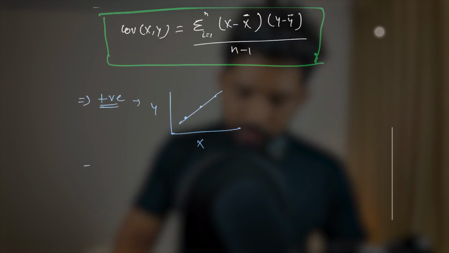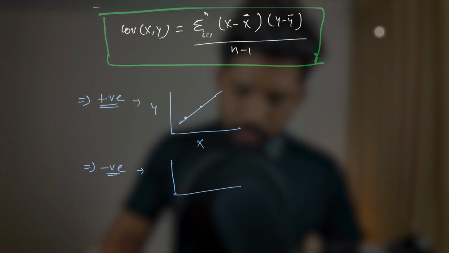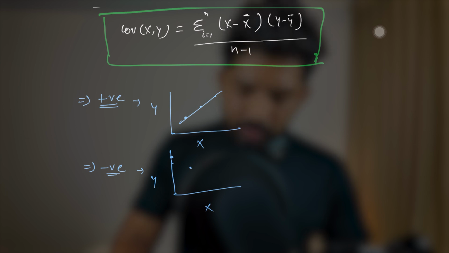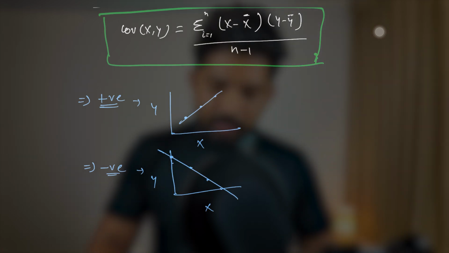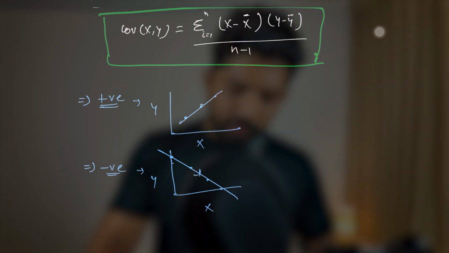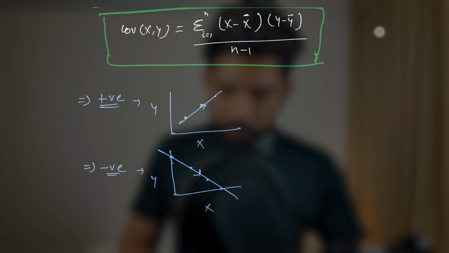Similarly, for negative, this is X and Y. If X is increasing, then Y is decreasing. Let's say you were here on X, and then here. It means if X is increasing, then Y is decreasing. That means there is a negative covariance.